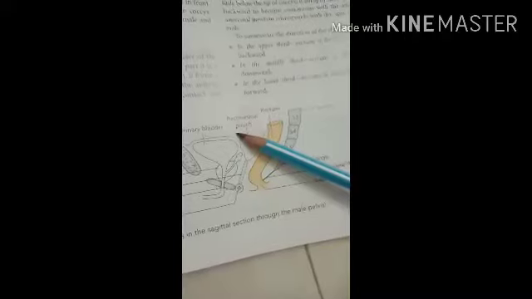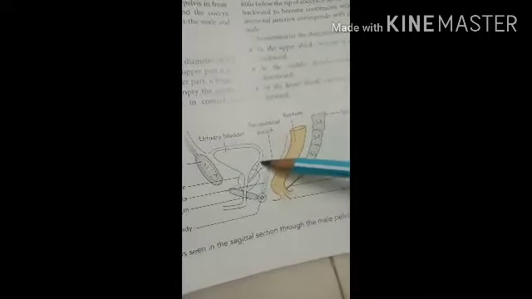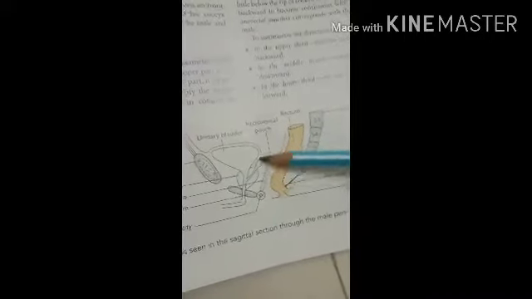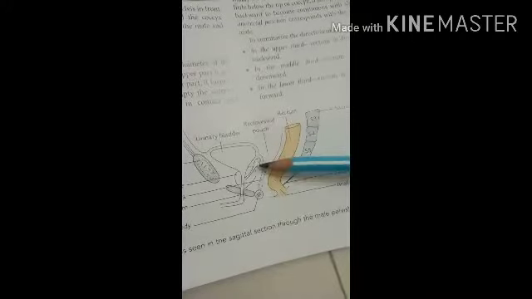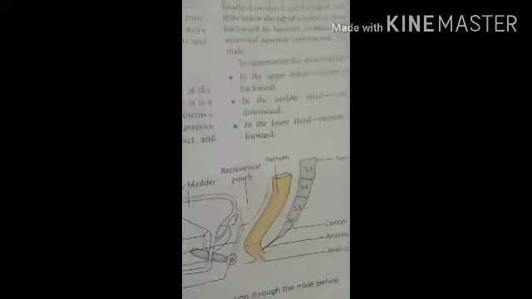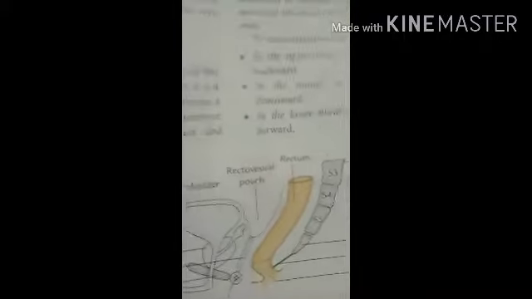Okay. Then the distance between the anus and the floor of the pouch, this one, that is the anus and that is the floor of the pouch, is near about 7.5 centimeter in male. Okay. So in male it is 7.5, but in the female it is 5.5 centimeter. Okay. After then we have to see the visceral relations. So in the visceral relations,